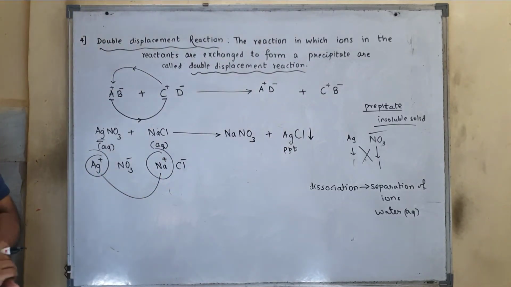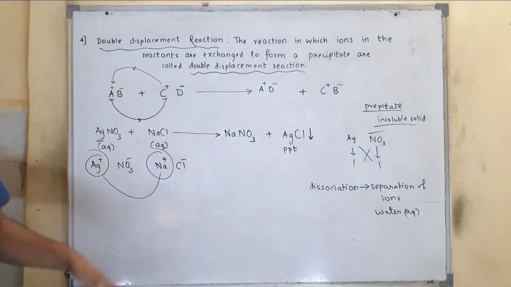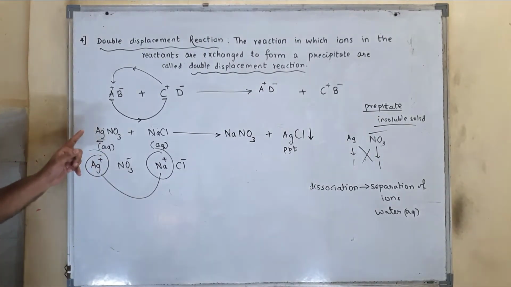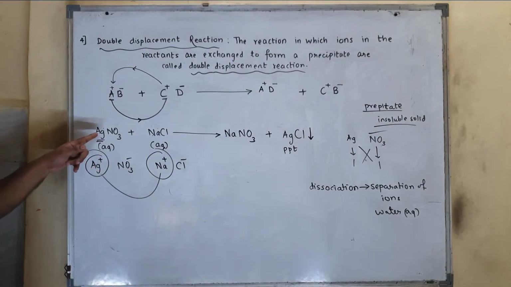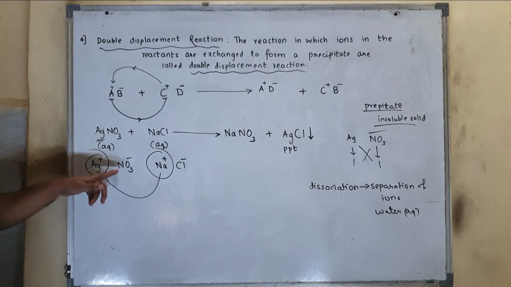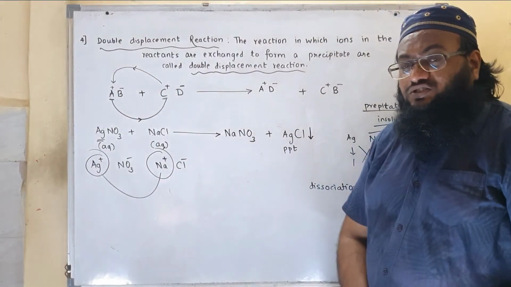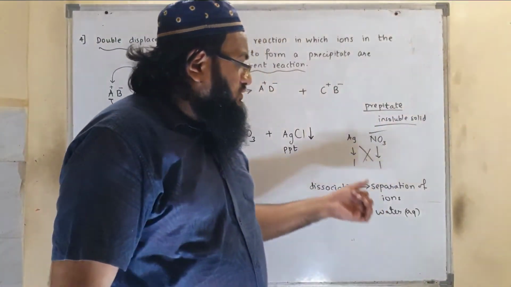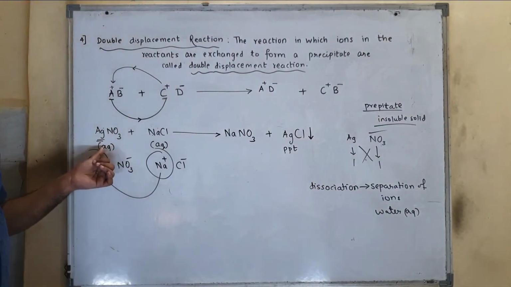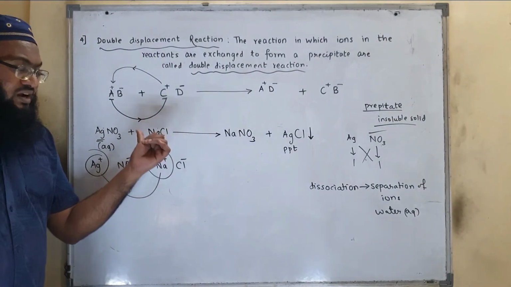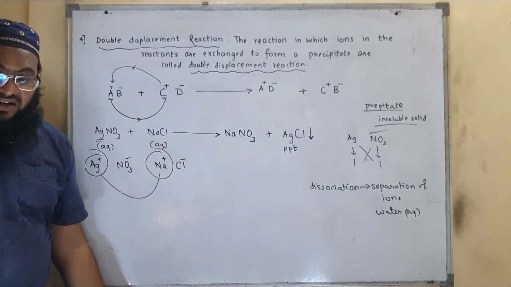So basically precipitate is formed in a double displacement reaction. So what is a double displacement reaction? The reaction in which ions in the reactants, we can see that AgNO3 got dissociated to form ions. Dissociation is nothing but separation of ions, and it takes place only in the presence of water. So here AgNO3 got dissociated to Ag plus and NO3 minus, and sodium chloride to Na plus and Cl minus.